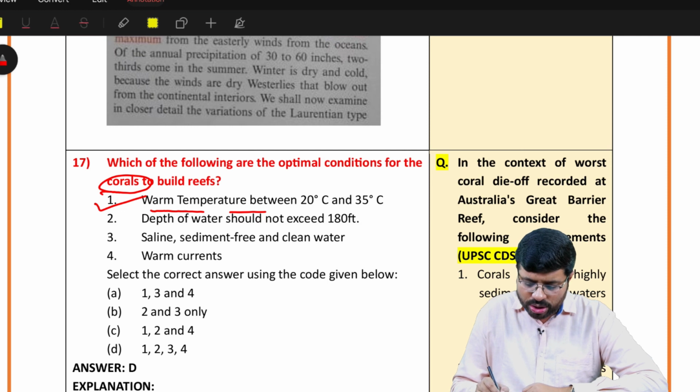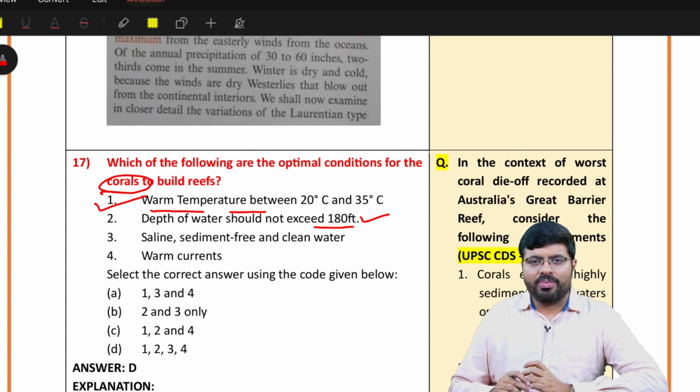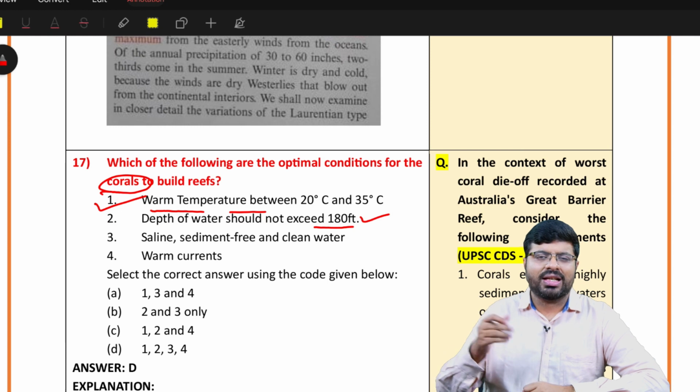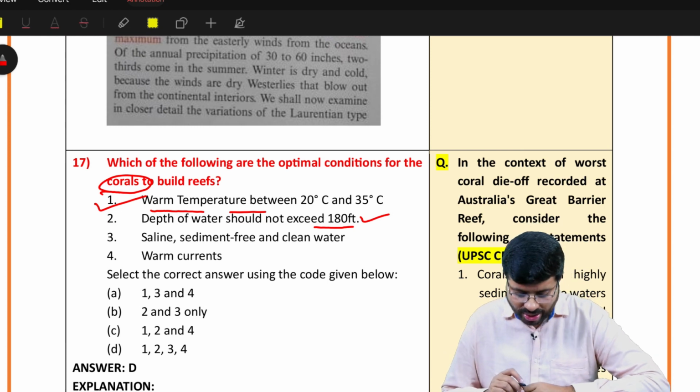Then depth of the water should not exceed 180 feet. See, common sense. Coral reefs means the picture you are getting, beautiful fishes going across and all. Fish productivity. Do you need sunlight? Obviously yes. If there is more depth, how can the sunlight penetrate in the ocean? Definitely no. So 1 and 2 are right.